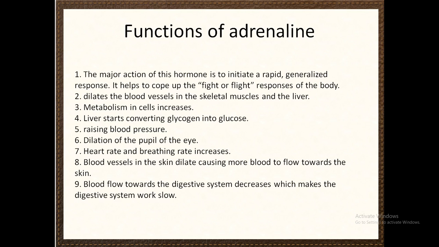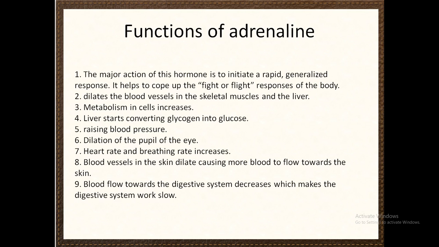Metabolism in the cells increases. Respiration increases, which produces more and more energy and heat also. In the process of respiration, glucose is being used. So if the respiration process increases, the blood glucose level decreases, and it directly affects the liver. One function of adrenaline is that the liver starts converting glycogen into glucose, because a deficiency occurs in the blood glucose level. To fulfill that condition, the liver starts converting glycogen into glucose.